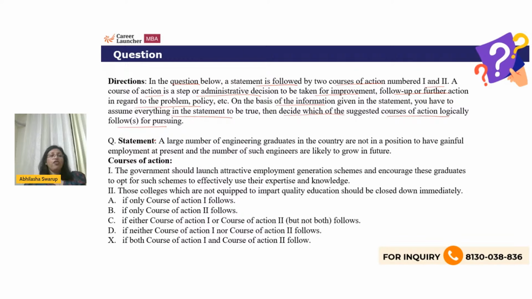Now your first statement is given, then you have 2 courses of action, and then you have 4 or 5 options. So the options could be only course of action 1 follows, only course of action 2 follows, if either follows, if neither follows, and if both follow. So A, B, C, D, and E, those are your 5 options. And this is what your question will look like.